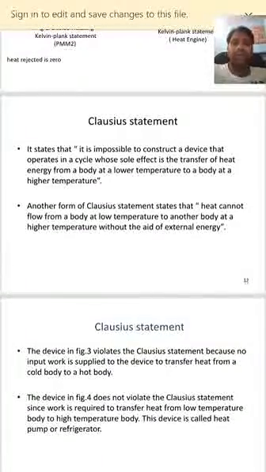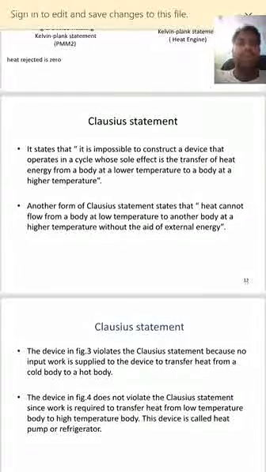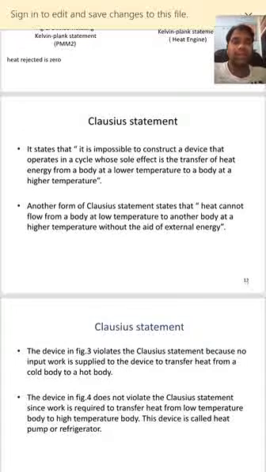The next one is Clausius statement. So it is impossible to construct a device that operates in a cycle whose effect is the transfer of heat energy from a body at lower temperature to a body at higher temperature. So in thermal equilibrium, we studied that heat can flow from higher body to lower body, right? So after certain time, the heat cannot flow between these two bodies because it will attain a thermal equilibrium, right?